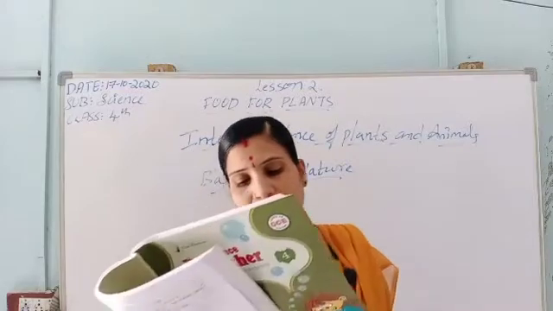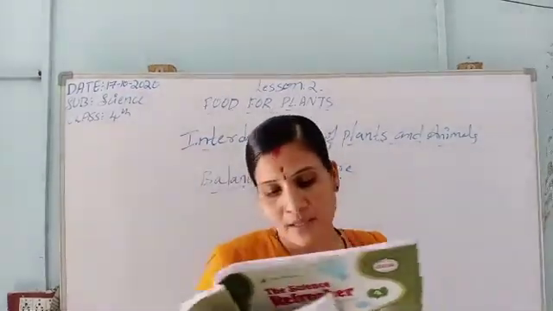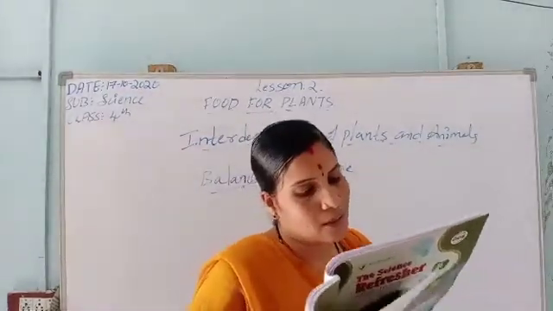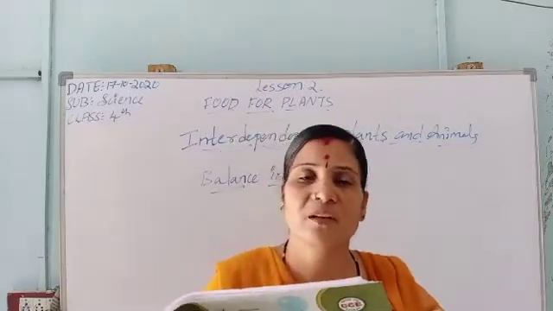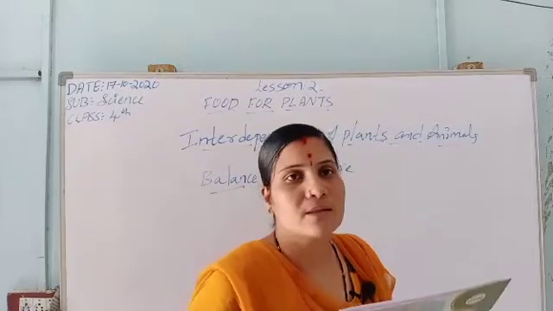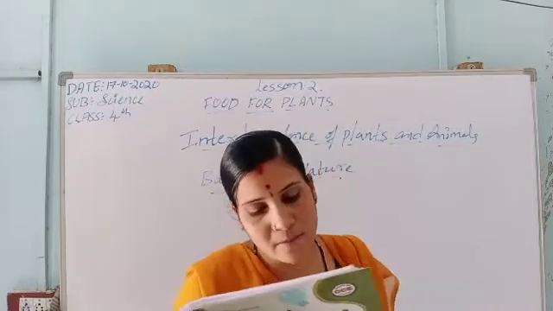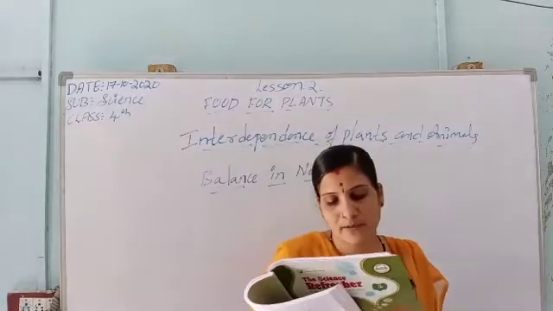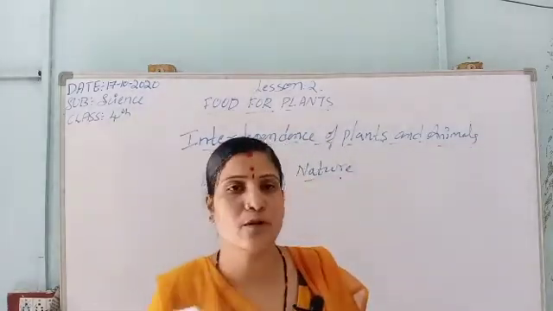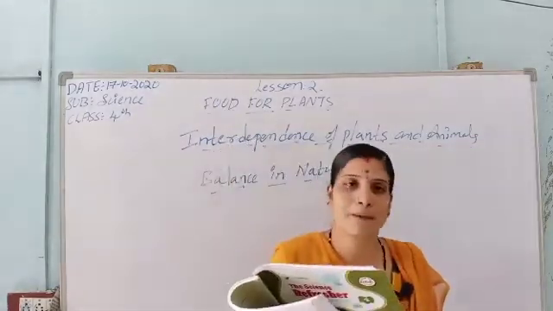If there is an increase in the number of plants, the carbon dioxide supplied by the animals may not be enough for plants. So here also, if the number of plants increases, the carbon dioxide supplied by animals may not be enough for the plants.